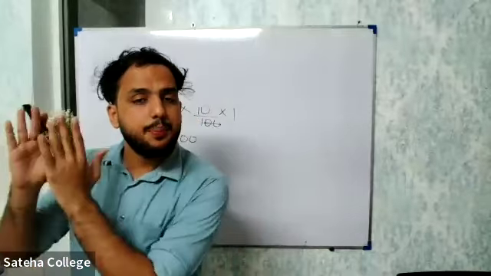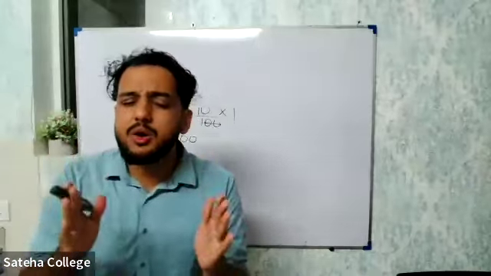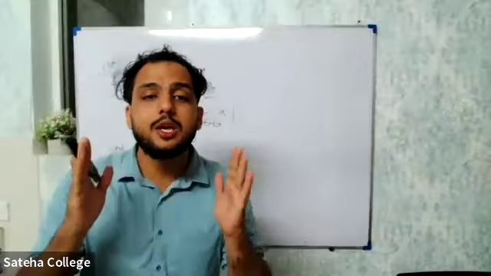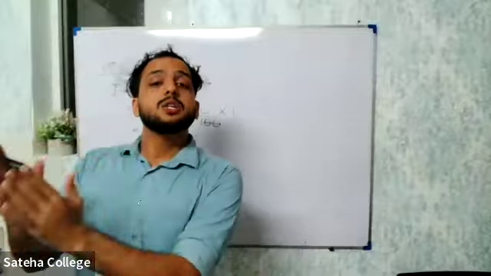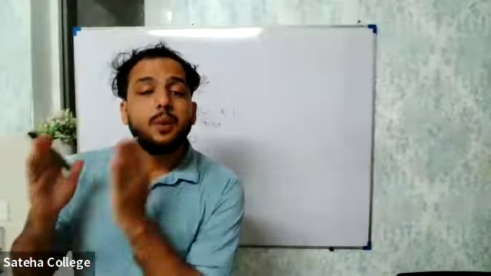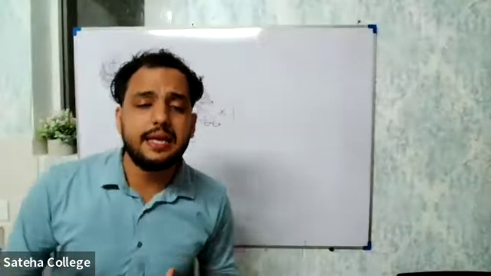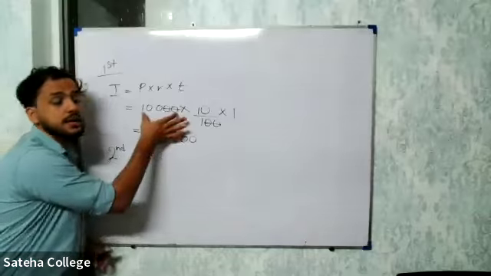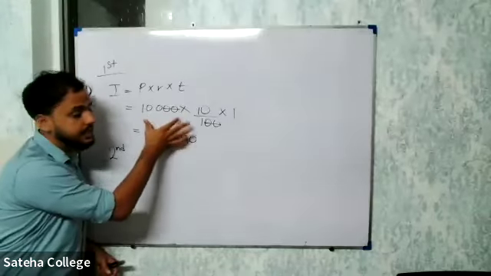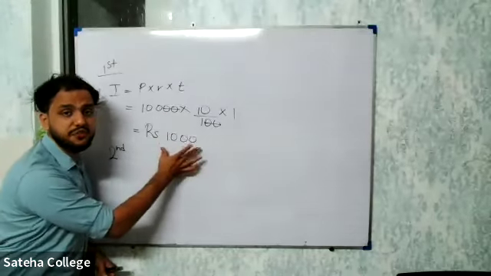In simple interest, the principal amount is the amount on which you calculate the interest, right? So in the compound interest method, what happens? The principal amount will increase. How will it increase? Yes, this is how. This is the amount you deposited. This is the interest for the first year.